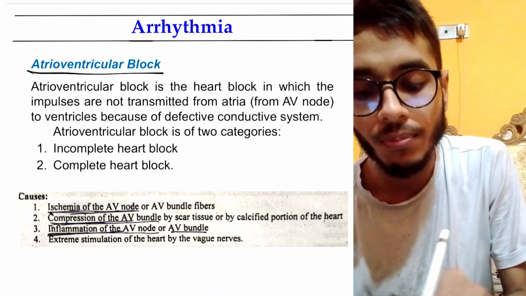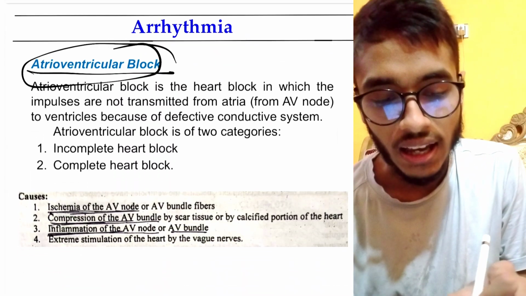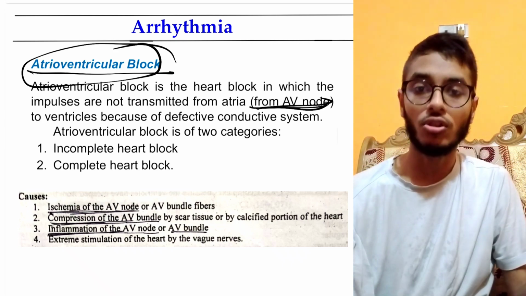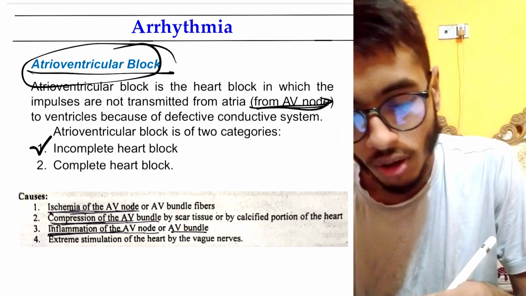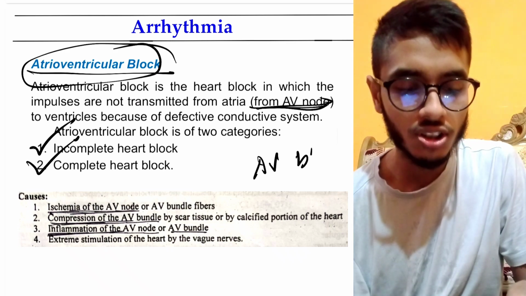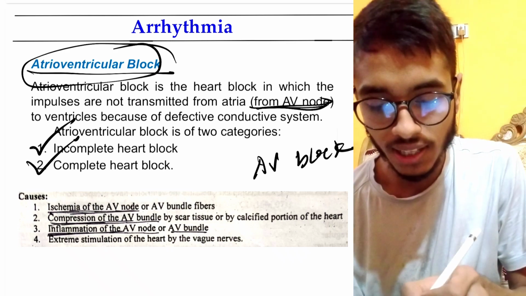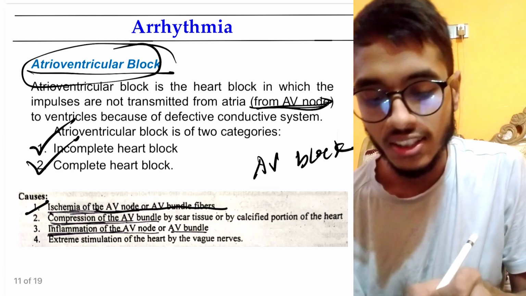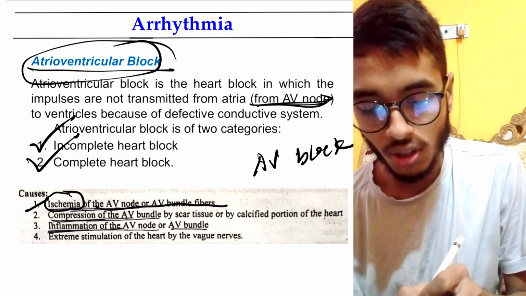So now atrioventricular block. Atrioventricular block means, from the AV node, the impulses are not being transmitted to the ventricles. Okay, it may be incomplete heart block and complete heart block. AV block may be caused by different reasons, like ischemia of the AV node or AV bundle fibers. Okay. Ischemia means less blood circulation.